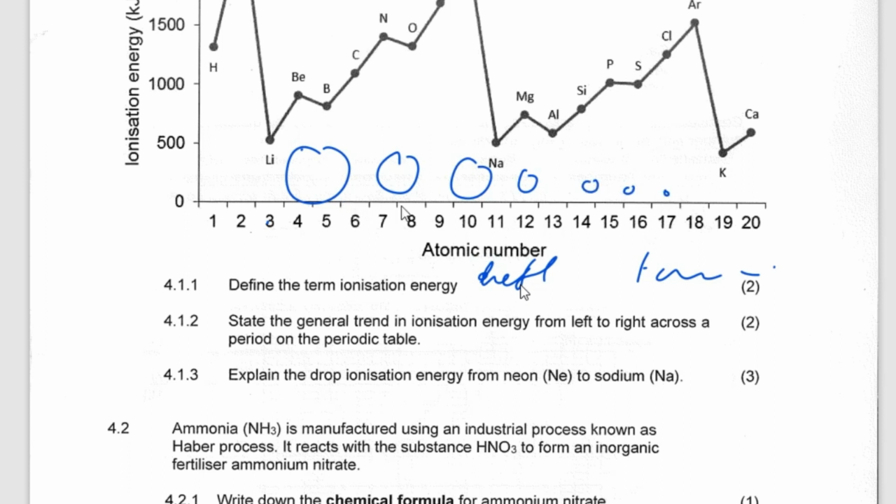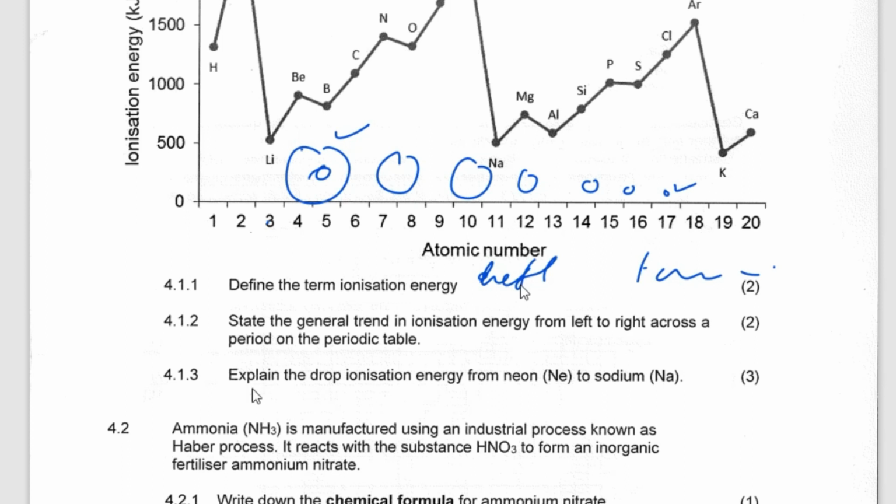Because the electrons are coming closer to the nucleus, there is high attraction. So you require a lot of energy to remove an electron from here compared to here, because this one is too far. So from left to right, the ionization energy increases.